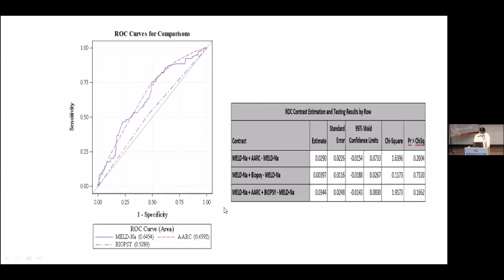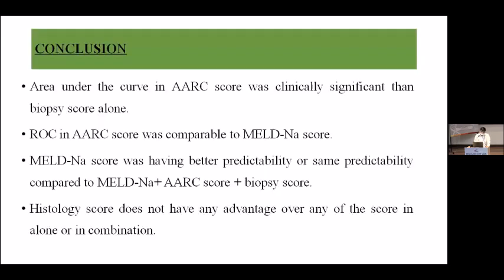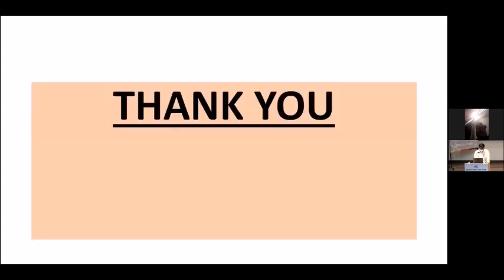So the R score is comparable to MELD sodium in predictability compared with the biopsy. The area under the curve of the R score was significantly better than the biopsy score alone, and comparable to the MELD score. But MELD sodium has the same predictability as MELD sodium plus R score plus biopsy score. So the histology score does not have any advantage over any of the scores alone or in combination. Thank you.